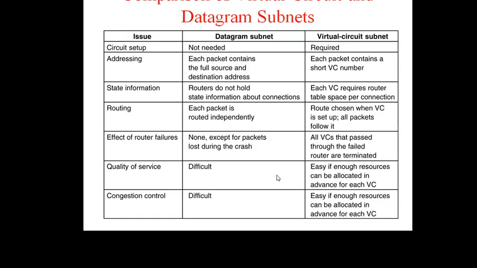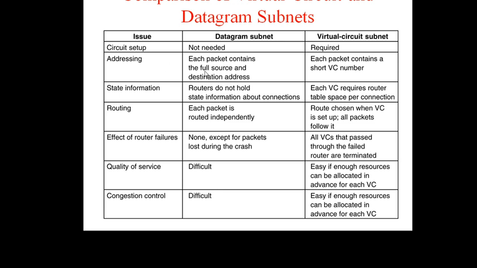Next is a comparison between virtual circuit and datagram subnets. So here are the parameters, and these are the two networks, datagram network and virtual circuit network. First one is circuit setup. In datagram, the packets are routed independently. They do not depend on a predefined path, so circuit setup is not needed. In a virtual circuit network, before sending a packet from source to destination, there is a requirement to establish a predefined path between source and destination, so circuit setup is required.